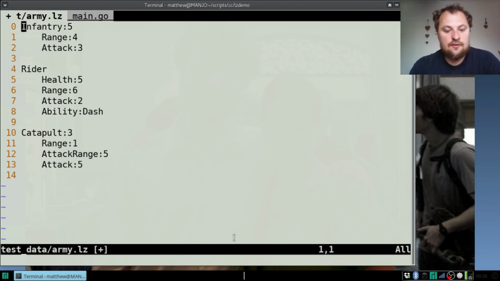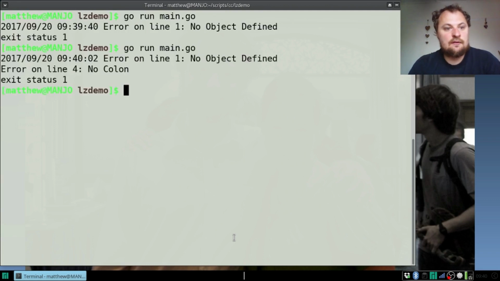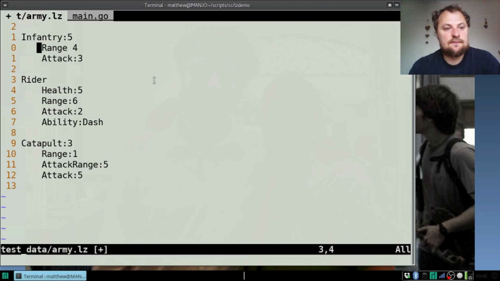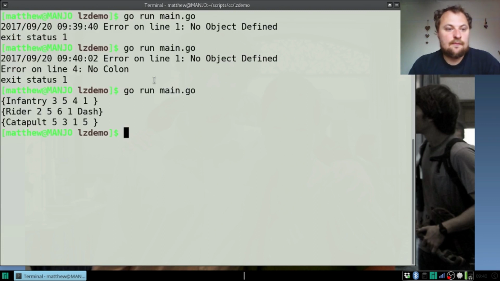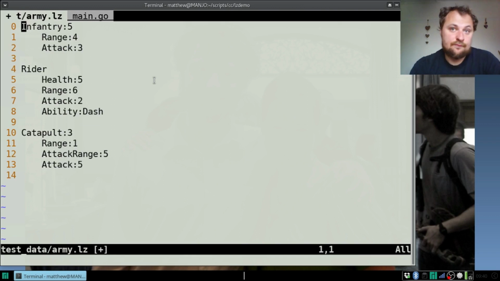And it will even find 2 errors if I get rid of that change and add this no colon. We should get 2 errors. Yeah, so error on line 1, error on line 4. So it just carried on trying to read it. A couple of other things you can do if we get rid of the errors: I decided to give comments on starting with a hash. No problem. And empty lines don't do anything.